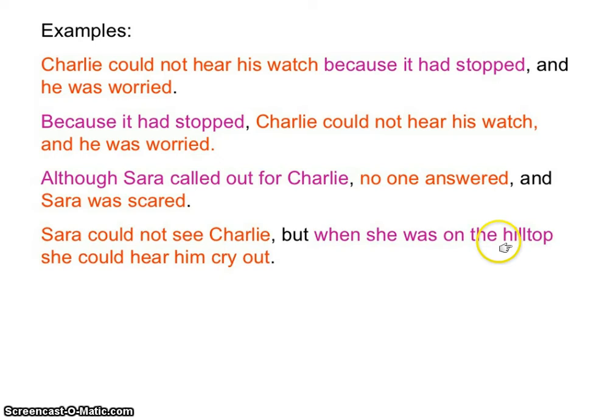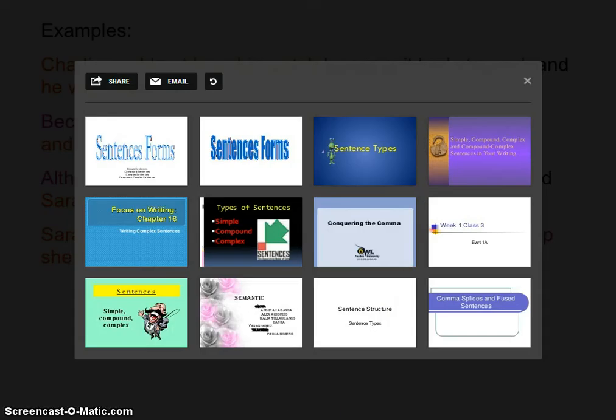When she was on the hilltop does not make sense on its own. She could hear him cry out, however, does. And if you move the when she was on the hilltop to the beginning, it still kind of makes sense. When she was on the hilltop, Sarah could not see Charlie, but she could hear him cry out. Okay? That is the end of your demo for the types of sentences.